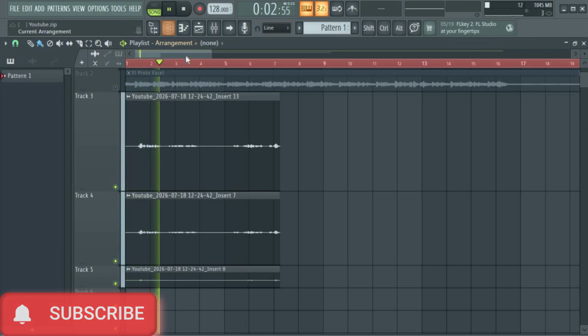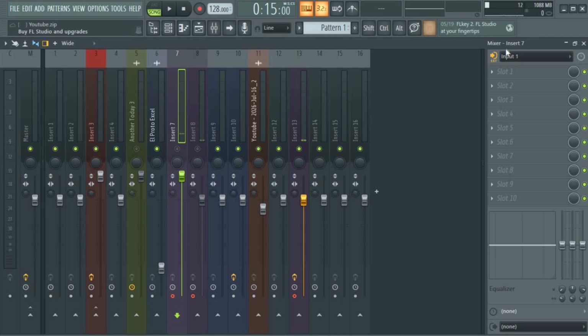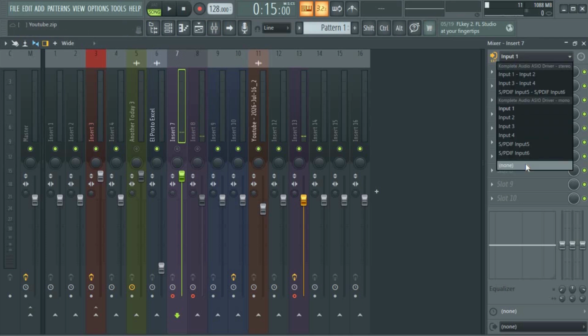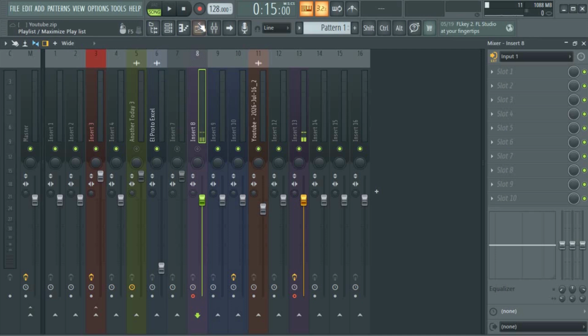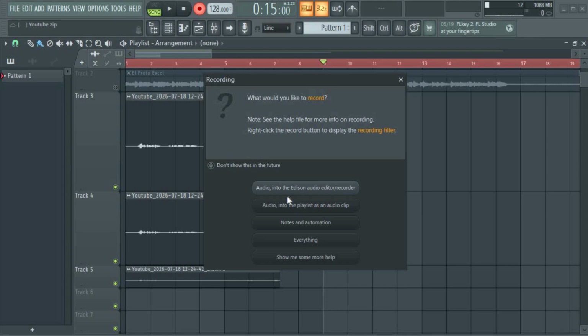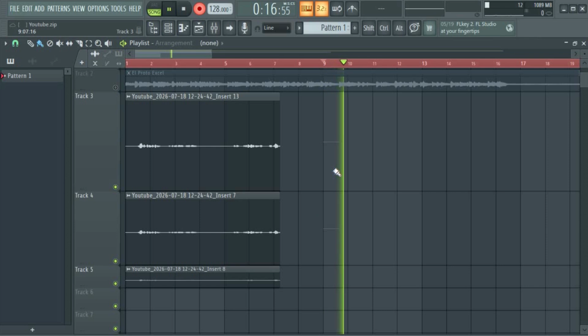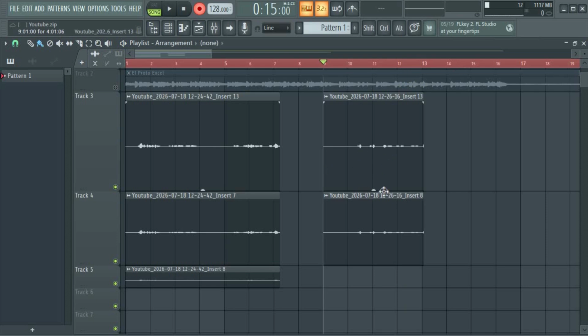So I'm talking. This pattern is good because I can just drop here and say I want to record from, let me put this in none. I'll leave the remaining 2. Let's say I want to start recording from here. I can just hit the record button, audio into the playlist as audio clip. You see? So it just starts from where I drop this cursor point, like this place. We start to record from there.